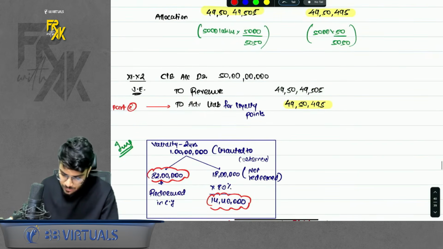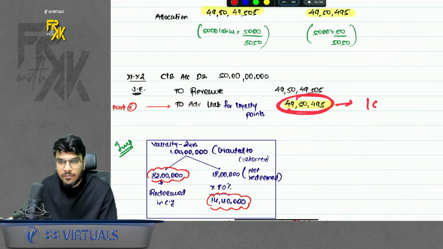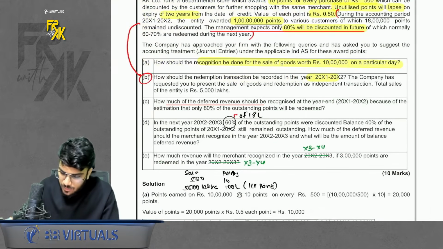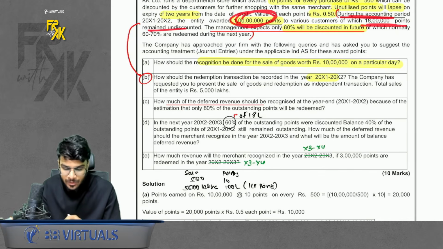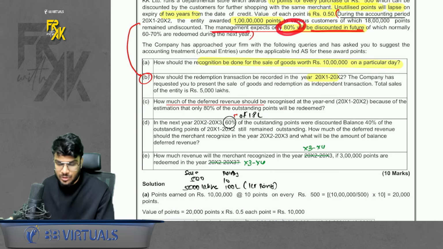Now if I ask you, how many points did you give for this liability? You gave 1 CR points. Okay, but 1 CR won't be the correct answer. I'll tell you why. They are mentioning that out of 1 CR points, 18 lakhs remain unredeemed, and management expects that only 80% will be redeemed in future. What is the meaning of this?